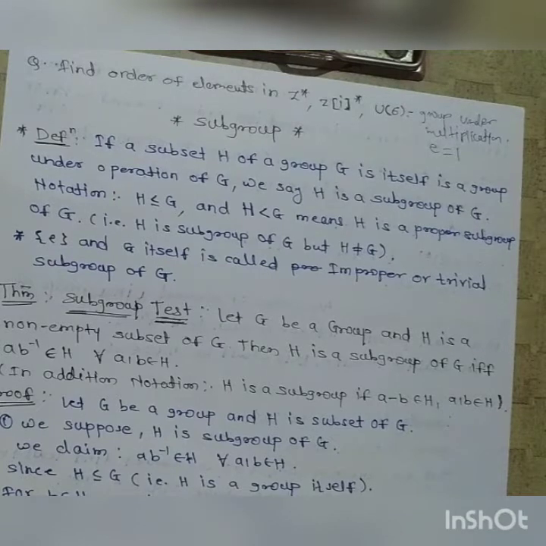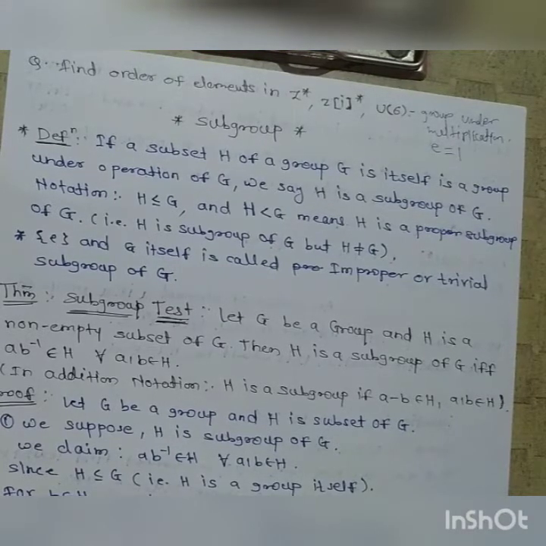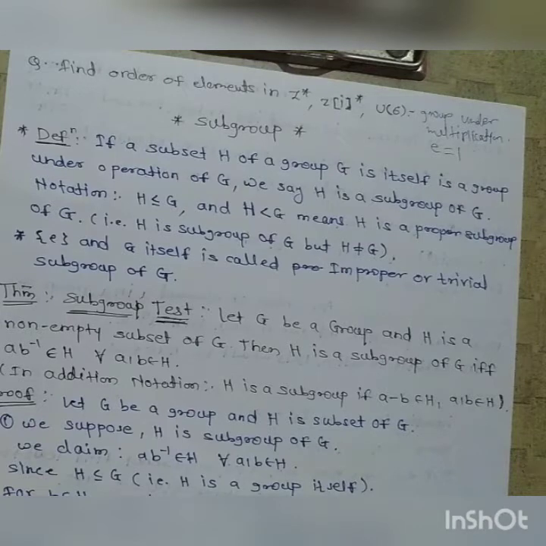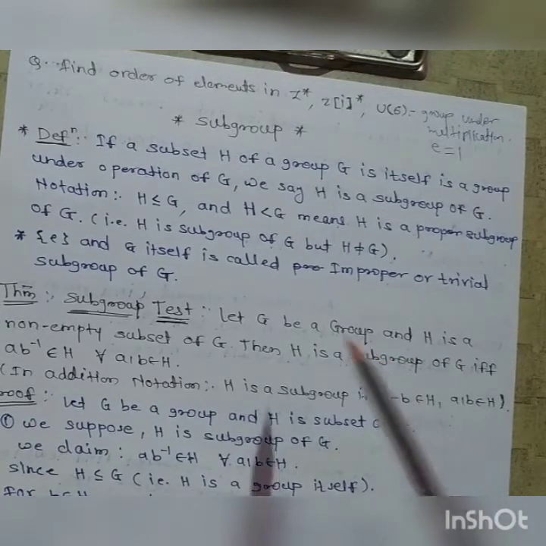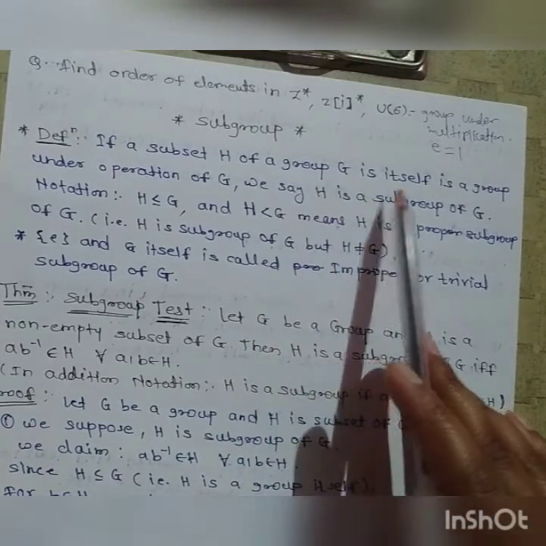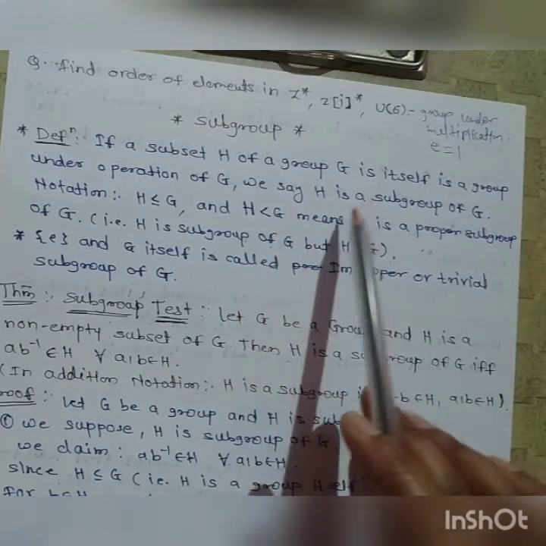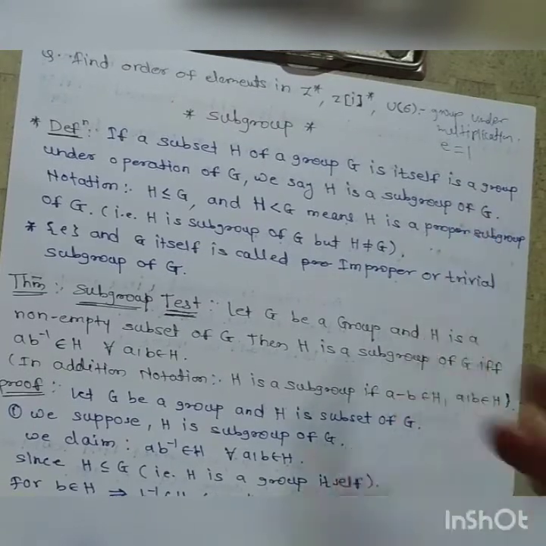This topic is also studied by you in the TYBSc. So we start with the definition of a subgroup. What is a subgroup? If a subset H of a group G is itself a group under the operation of G, then we say that H is a subgroup of G.